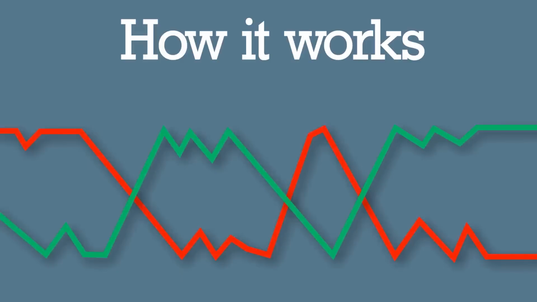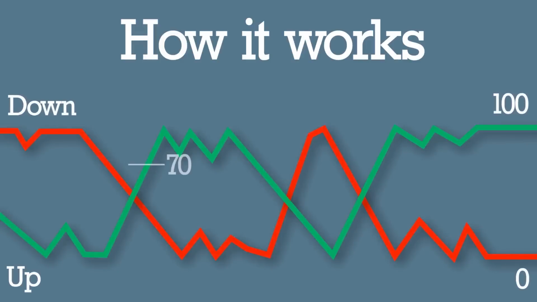There are 2 lines in the Aroon indicator, an Aroon up line and an Aroon down line. The first sign of a possible trend change is when the Aroon up crosses above the Aroon down. If the Aroon up reaches 100 and remains relatively close to that level, while the Aroon down remains near 0, it indicates that an upward trend is underway.